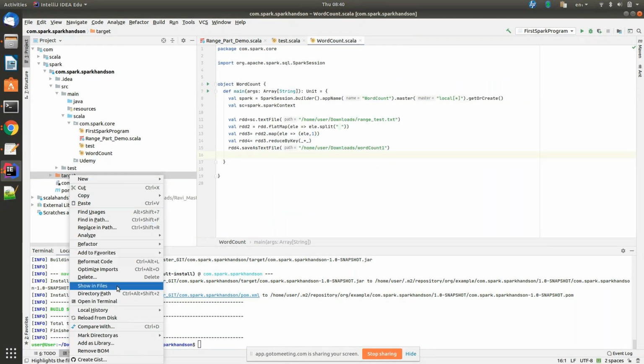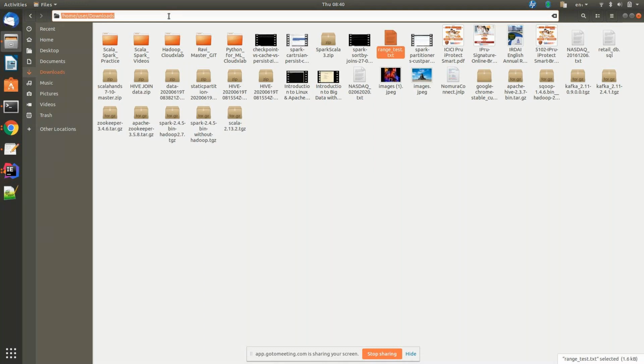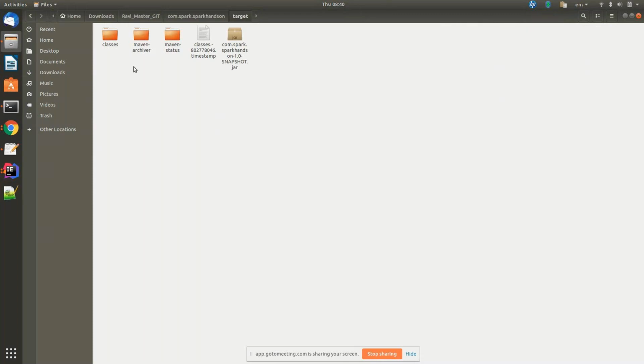Find in path. Directory. No, find in path. From the sixth option from the top. Yes. Take that path, go to your file, paste it. Press enter. Go in. Yeah, that is a jar file. If you want, you can keep it here, or if you want to copy it to any very well-known location, you can give that path.